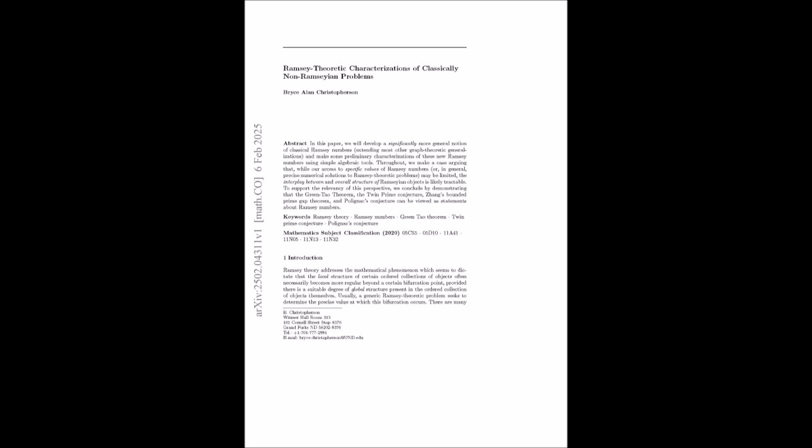I know, right? The twin prime conjecture has been stumping mathematicians for ages. But Christopherson gives us a new way to think about it using Ramsey theory. He shows that the twin prime conjecture is equivalent to the existence of an infinite family of specific Ramsey numbers. So if we can prove that these Ramsey numbers exist, we've proven the twin prime conjecture. That's the incredible possibility this paper presents. It's like he's handing us a new set of tools to tackle these problems.